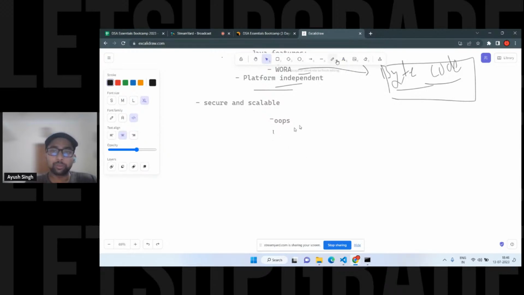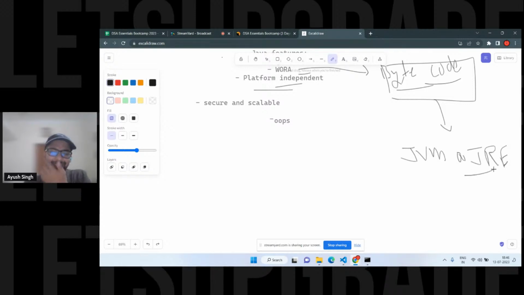I'm going to talk about this bytecode later, how it works. The main purpose is about the JVM, or you can say the JRE. Actually, the JRE includes the JVM as well. This is one of the use cases of the JVM, because it executes bytecode, and the interpreter converts it, and we can run it anywhere.